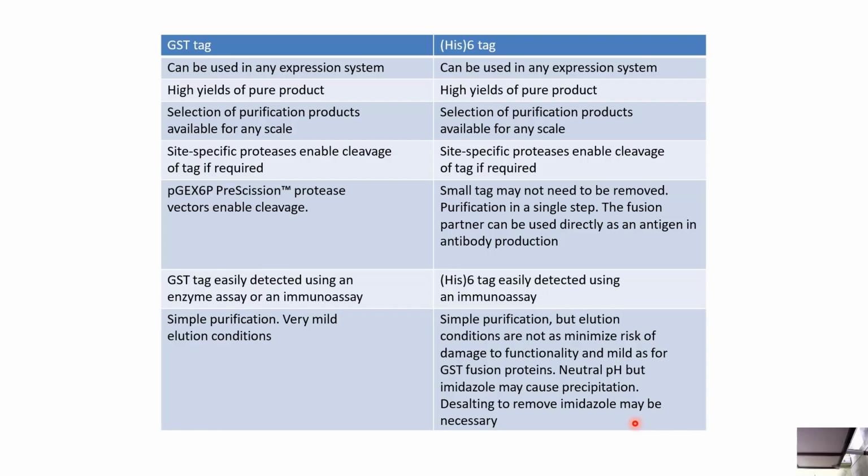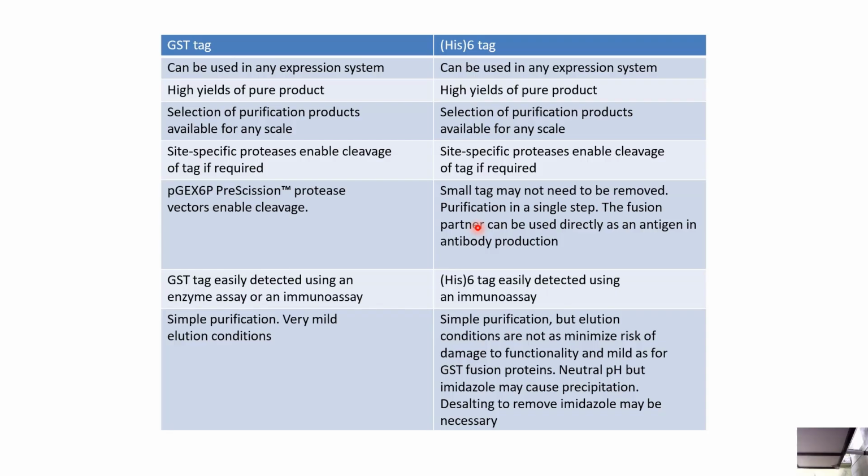These protease vectors enable cleavage. A small tag may not need to be removed. Purification is a single step. The fusion partner can be used directly as an antigen in antibody production. The GST tag is detected using an enzyme assay or an immunoassay. The 6 His tag is detected using an immunoassay.